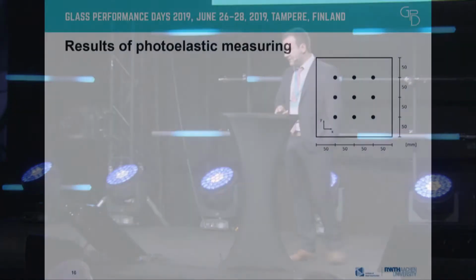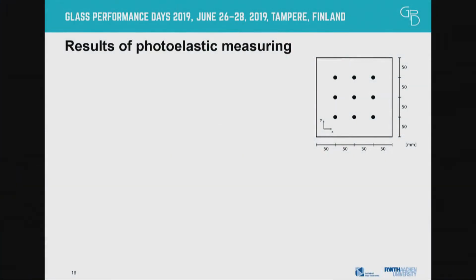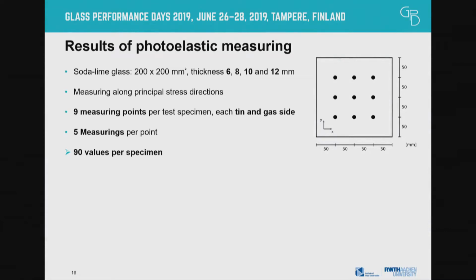This we did on quite some samples. Here they are shown. The investigated specimens had different thicknesses, all with 9 measuring points as shown on the right side, and 5 measurings per point. Those 5 measurings per point were taken both from the tin side and from the air side, from the production process of the float glass.